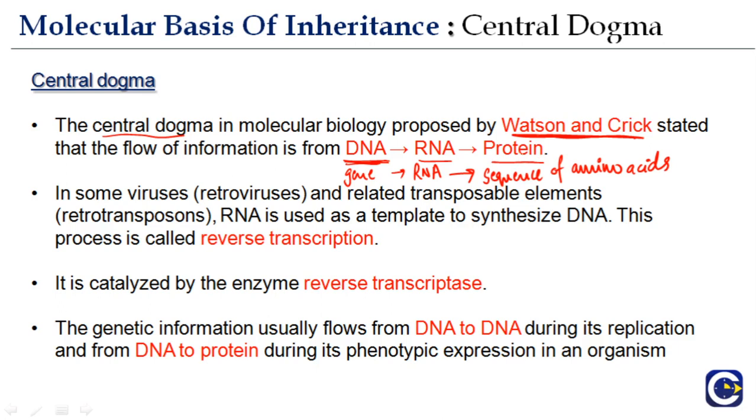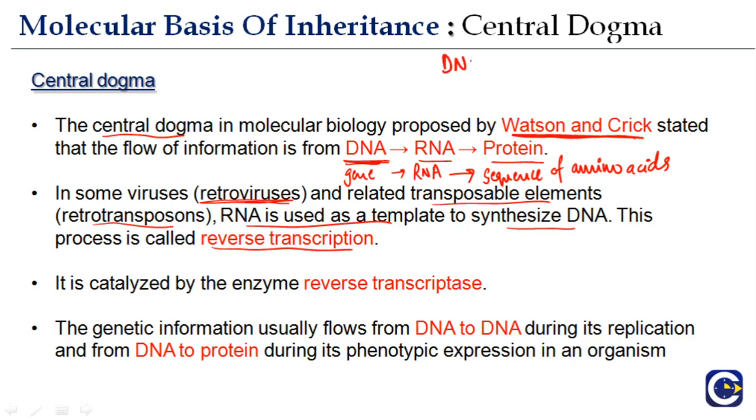So DNA, RNA, protein. In some viruses, called retroviruses, this is different. Do you know any examples of retroviruses? HIV is a retrovirus. In retroviruses and related transposable elements called retrotransposons, RNA is used as a template to synthesize DNA, and this process is called reverse transcription.